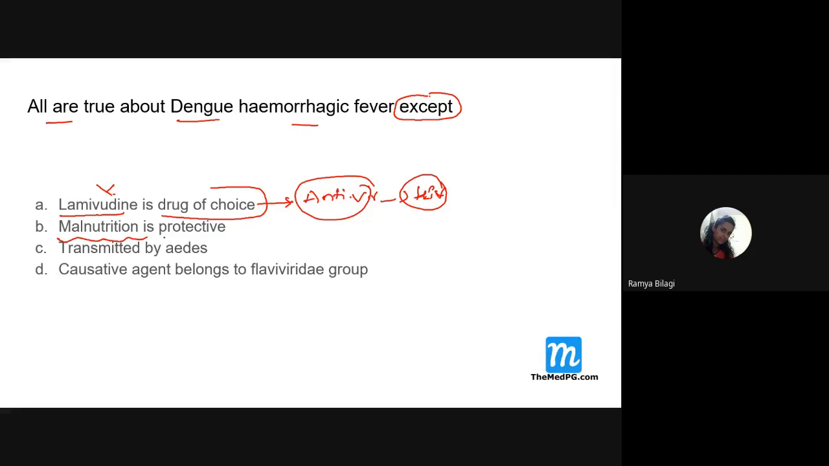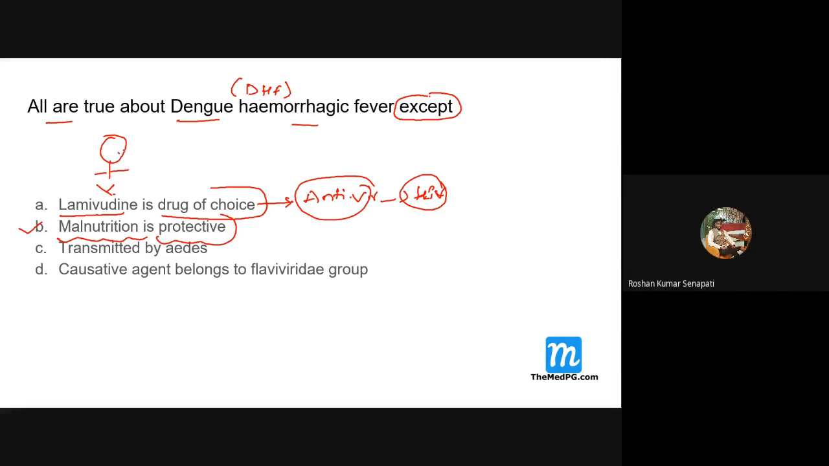Then malnutrition is protective for dengue hemorrhagic fever. Smriti and others, do you all agree with this? No, ma'am. It is correct actually, because why is it correct? Because if the child is malnourished, then what happens?